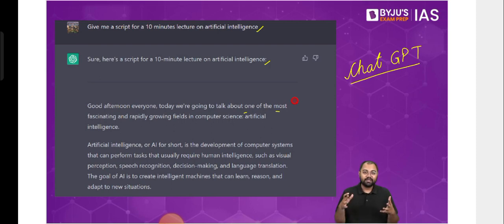It starts. So for whatever lecture I'm taking, I can give it a prompt that, okay, this is what I need to do in the classroom, please give me a script for it. It will be able to generate a script for me. Now, I'm not saying that whatever I'm teaching in the classroom is based on scripts given to me from here, but I'm saying that it is possible.